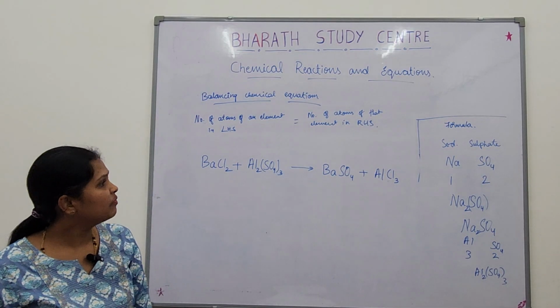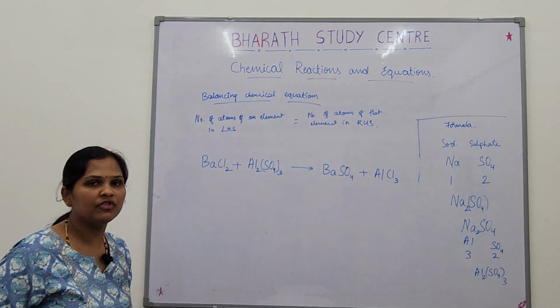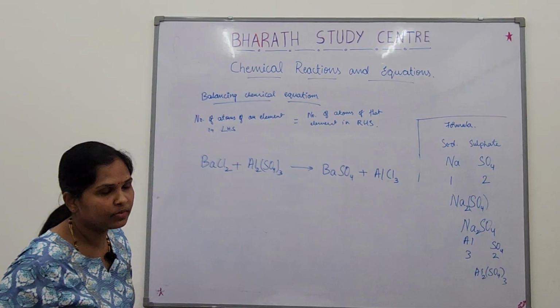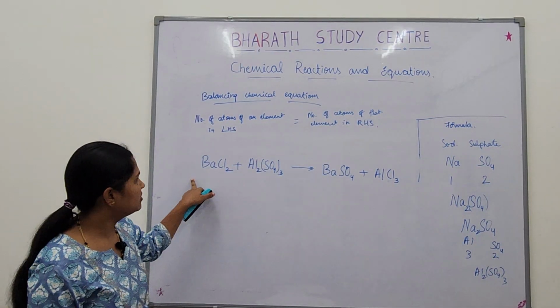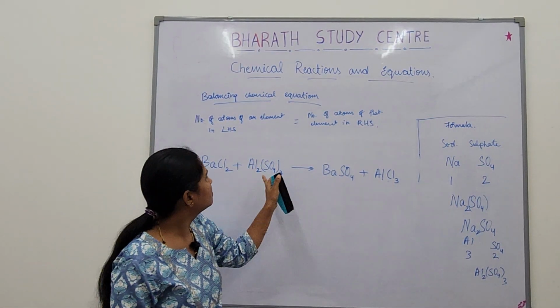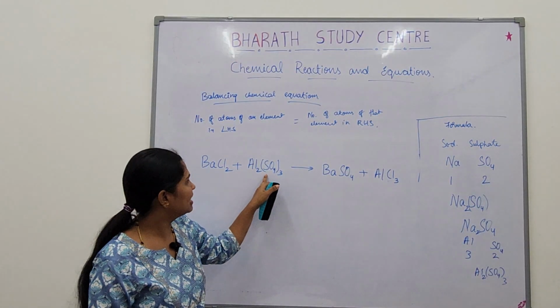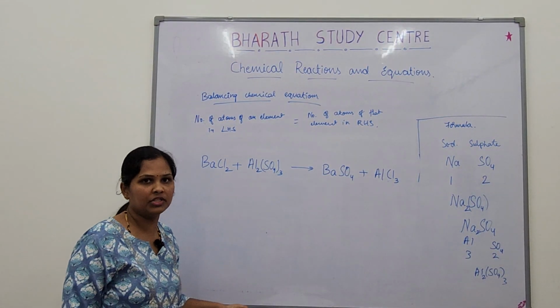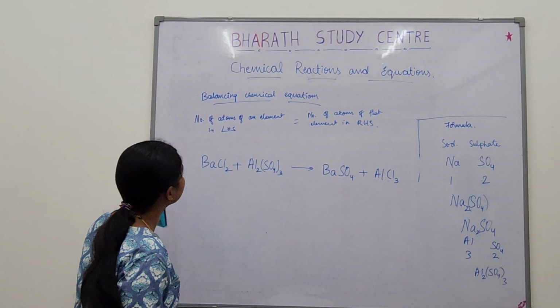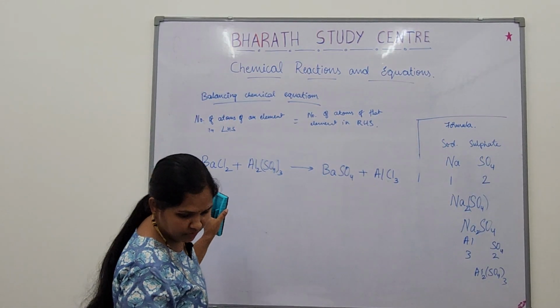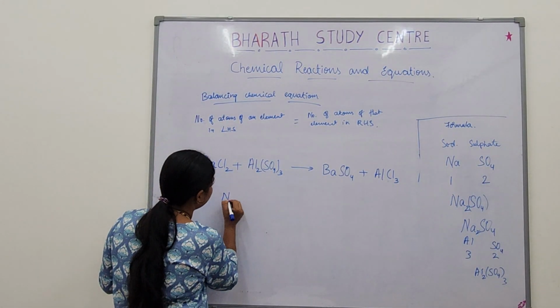So shall we balance this equation? Will you try it? Okay, you just try it. It will be homework for you. Same thing: barium, aluminum, chlorine and sulfur and oxygen. Please do it for homework. Few more questions I can give for homework. The easy ones I will give.